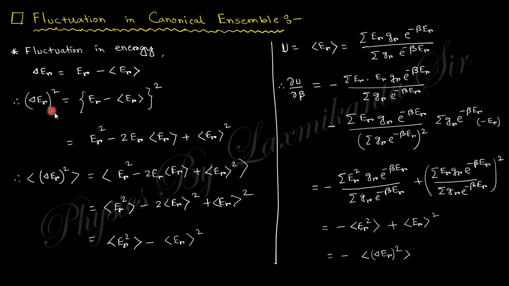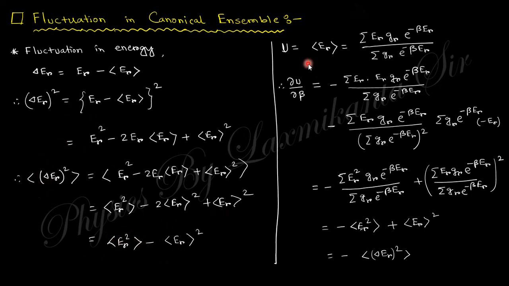Now if you want to find the average of this, the average of (E minus E average) squared, this gives you E square average, minus 2 E average times E average, plus E average squared. The average of an average is the average value. If you want to average 10 numbers which are the same, suppose 10 students whose age is 15, the average value will also be 15. So finally you will obtain this expression.